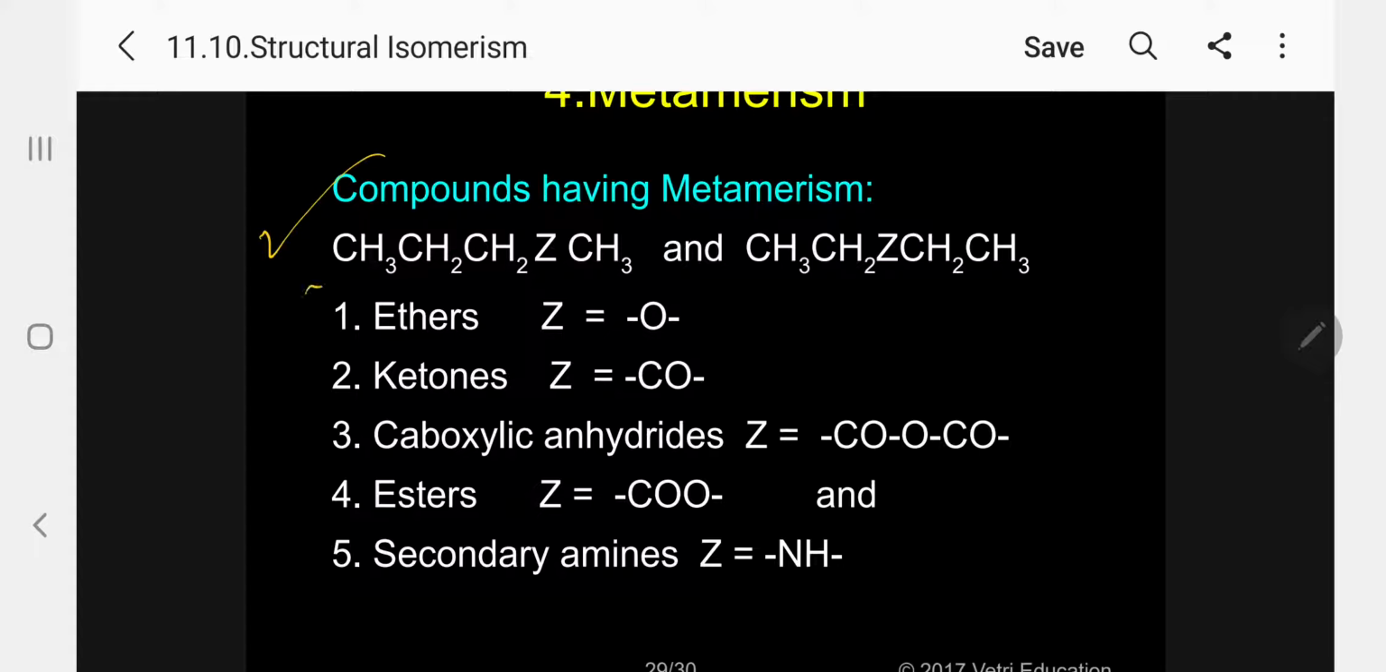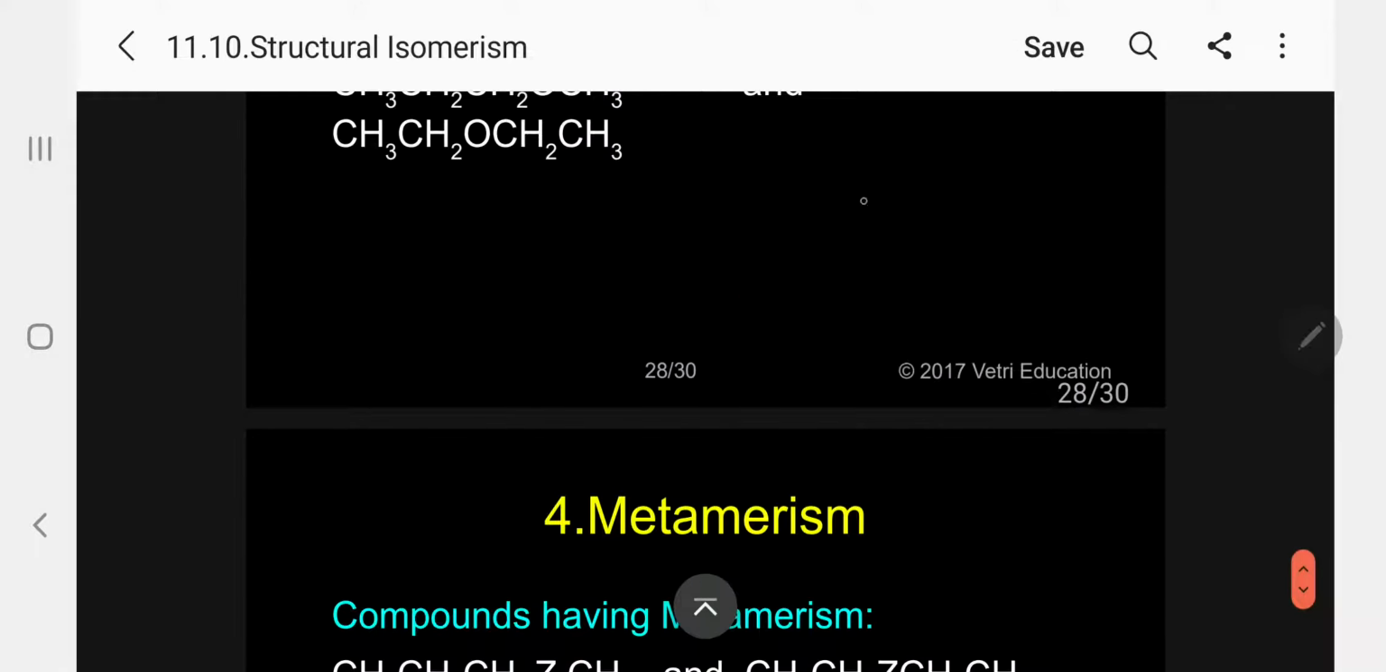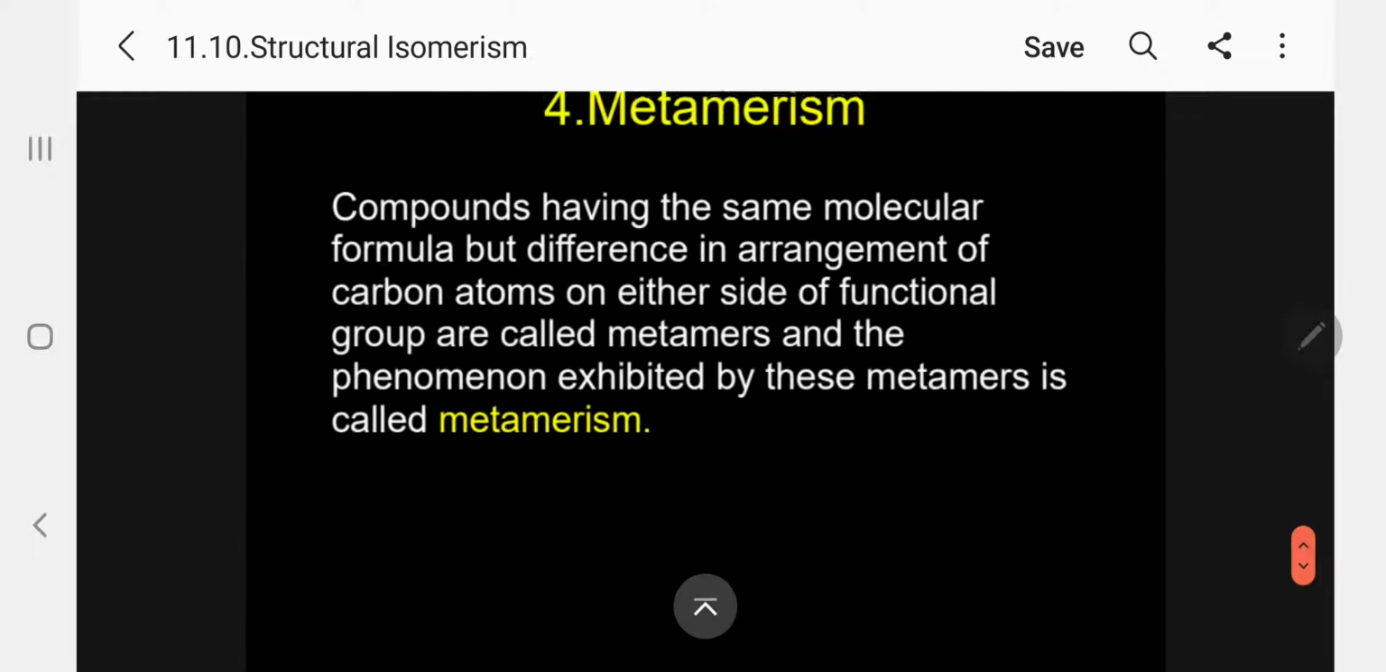I am writing CH3, CH2, CH2, CH3, and then I will write CH3, CH2, CH2, CH3. So left side 3 carbon, right side 1 carbon. Same way in this case, both sides 2 carbon. Difference in carbon arrangement. See the definition, please. One more time. See the definition.